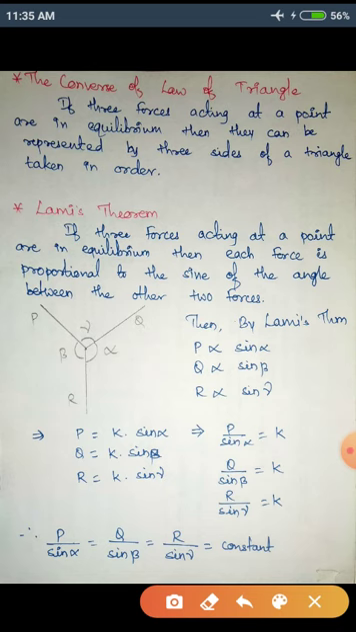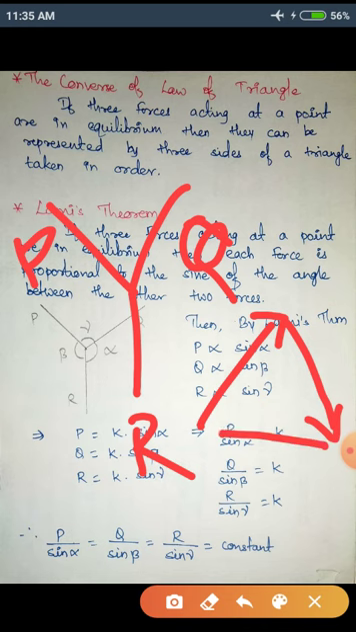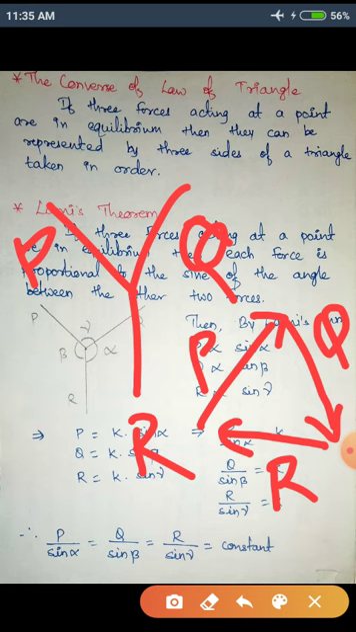So if three forces are acting at a point, and I say these three forces are in equilibrium, then I can draw a triangle using P, Q and R. We cannot draw a triangle by taking any three random sides. This is the condition which you should remember, that we cannot form a triangle by random three sides.